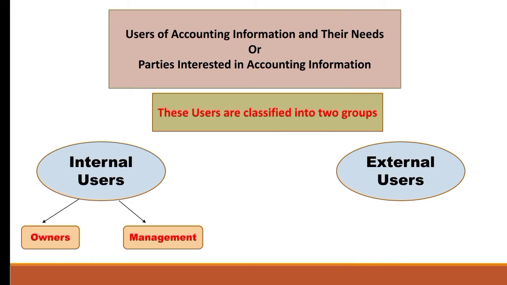So there is one more difference between published and unpublished reports. Published reports are available to the external users also, whereas unpublished reports are available for internal users only.